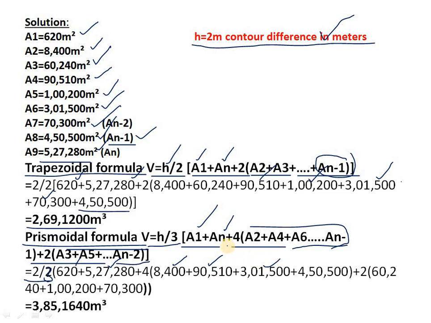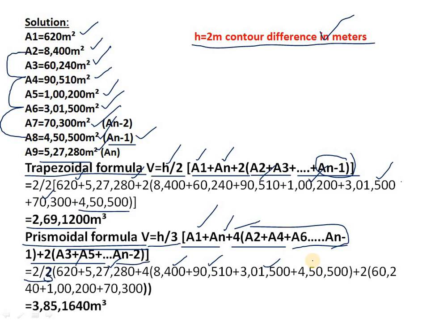3,15,100. So here you have to observe that we are writing the even values. So after the 8,400 we are taking which value? After the 8,400 we are taking A4, and after A4 we are taking A6. So we are writing like that. So 4,50,000 will be the next value, after 3 lakhs, A8 will be there.